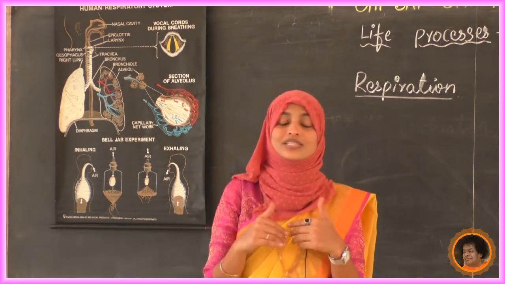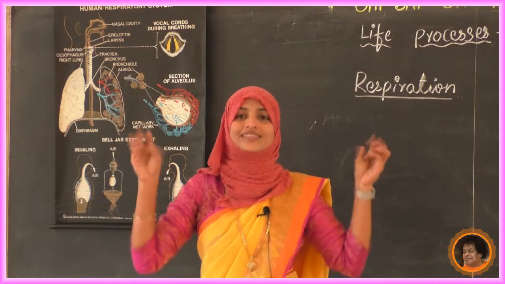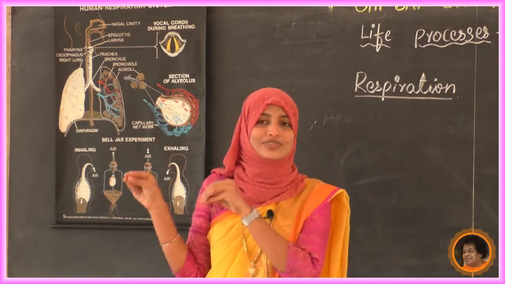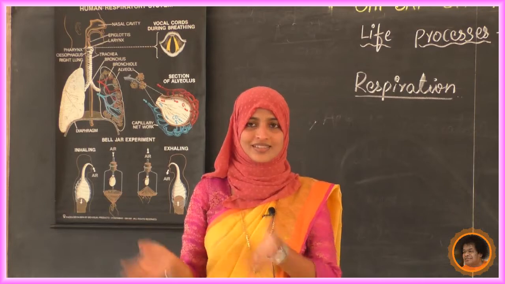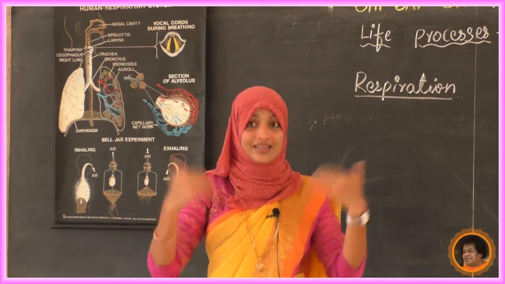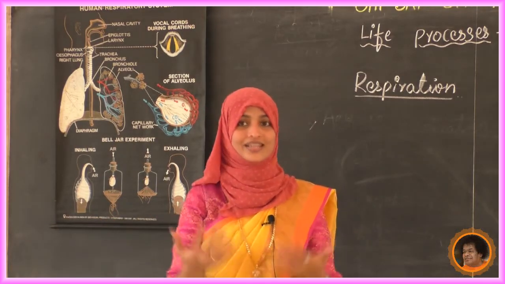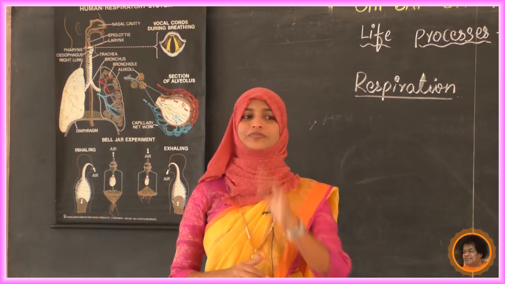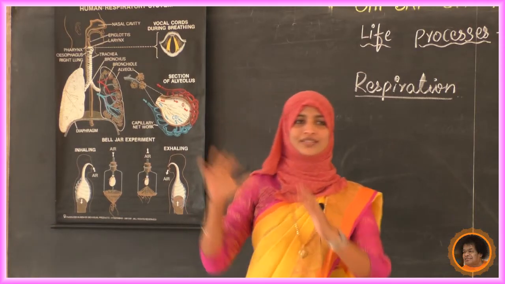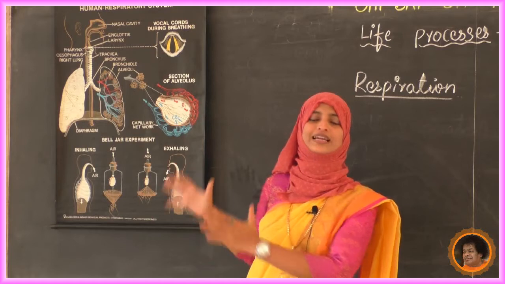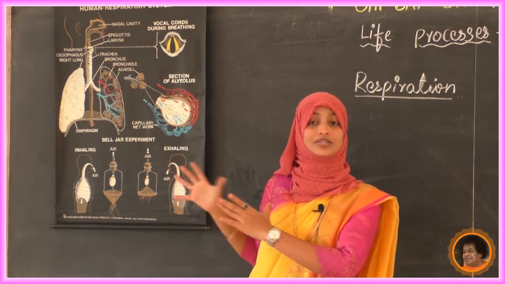There is no sensor in the nose to detect whether it is only oxygen, so everything is inhaled. Later it is going to filter; we'll study where. This is roughly the respiratory system.